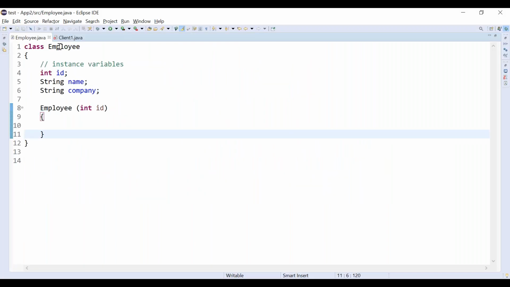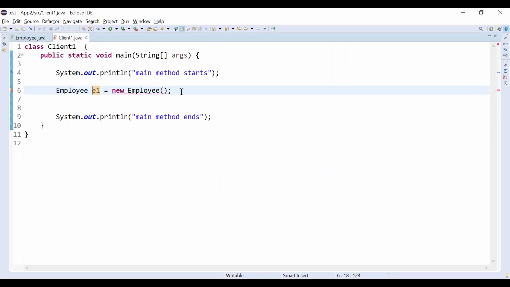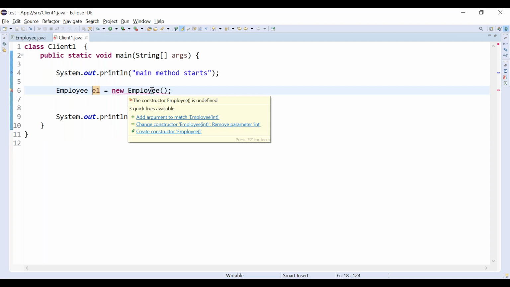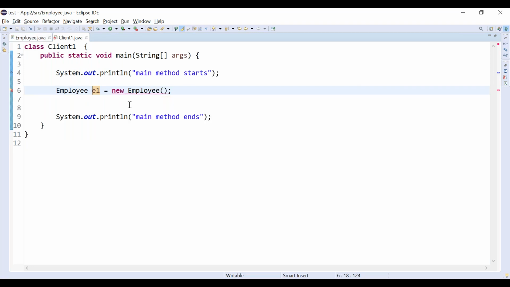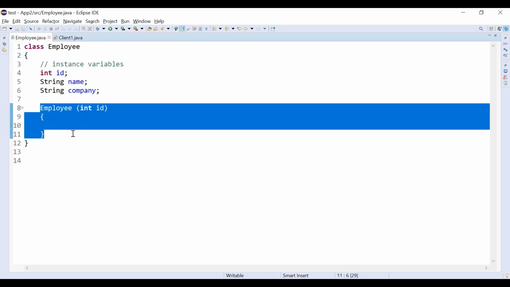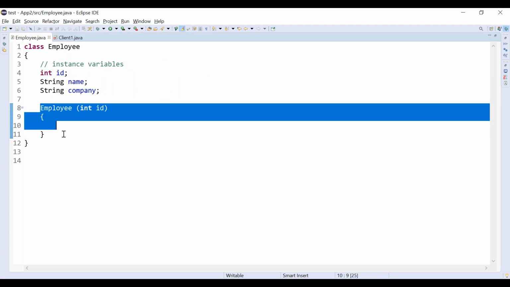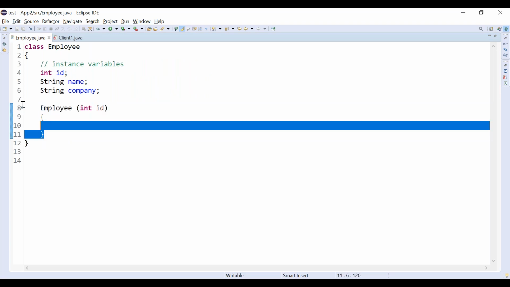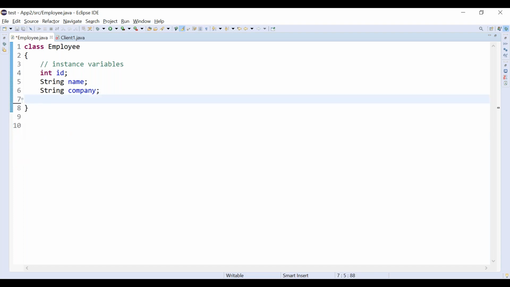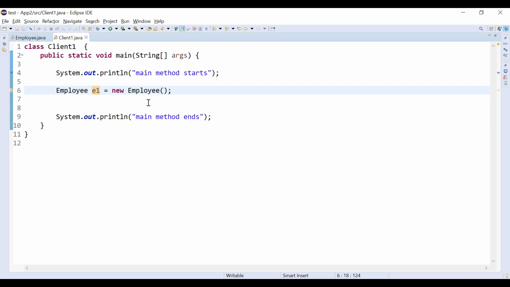Now here there is a compile time error. Why compile time error? Because this constructor is not available. Only one constructor is available. You declared one single argumented constructor. Suppose if you remove it, compiler is generating the default constructor, and that time compilation will be success, right?